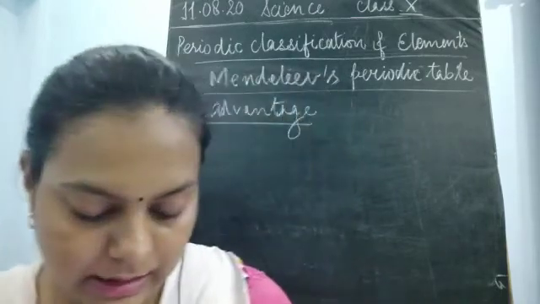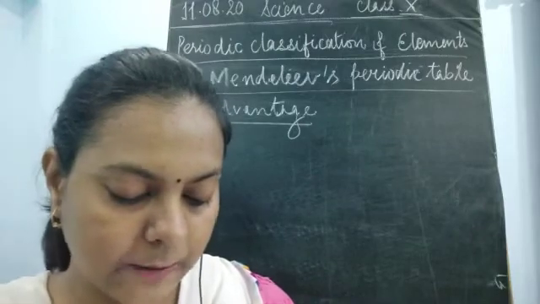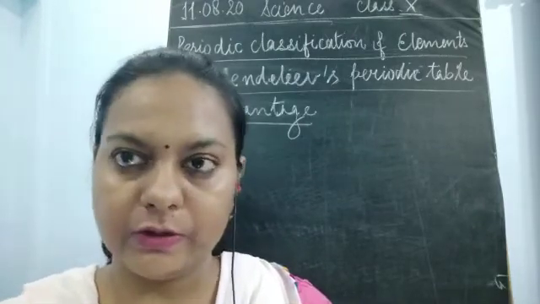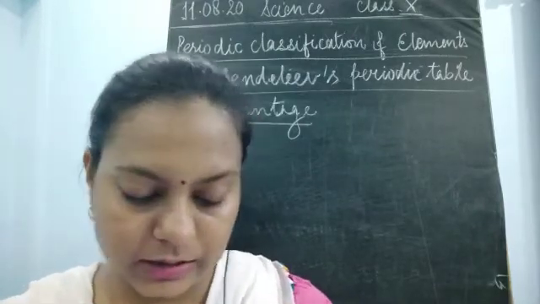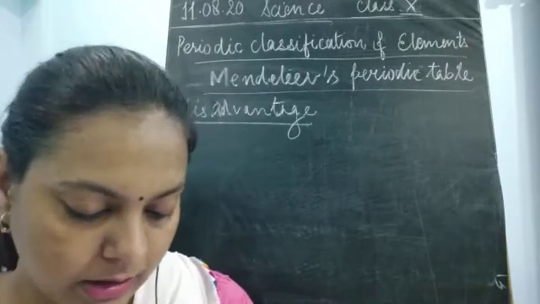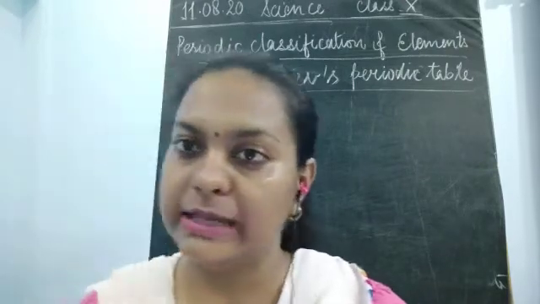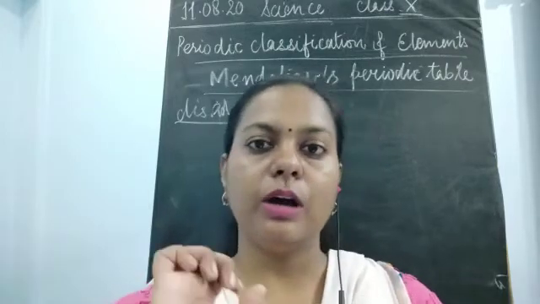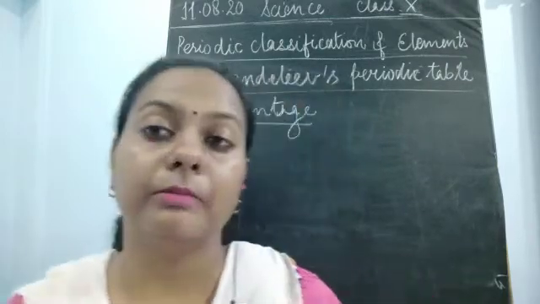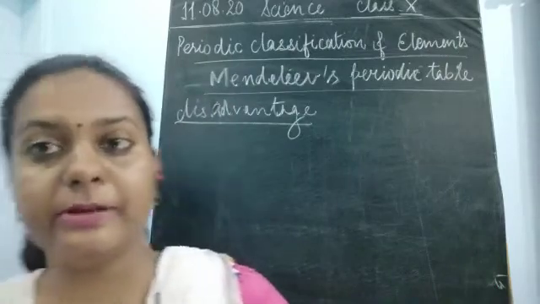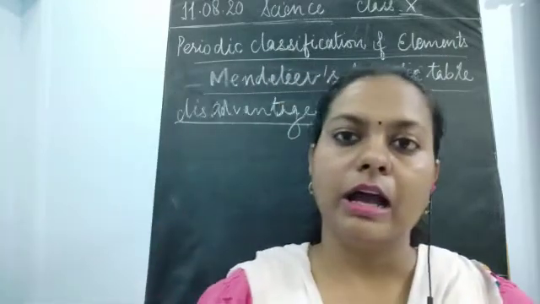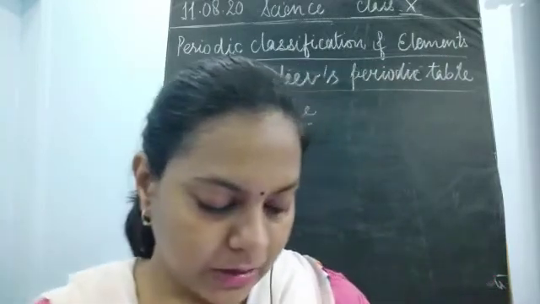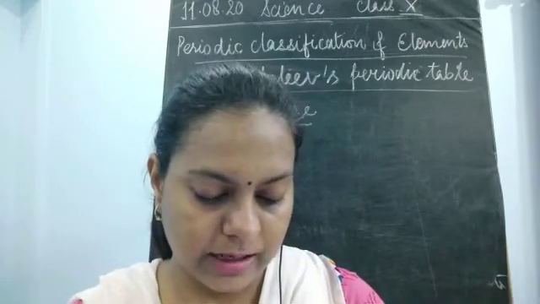It was placed at a particular place in the periodic table. It already had some gaps, so that it could easily be adjusted there, because the missing atomic number was left blank. That was the place where the newly upcoming elements could be placed according to their atomic mass. Okay, so next is the limitation of Mendeleev's periodic table.